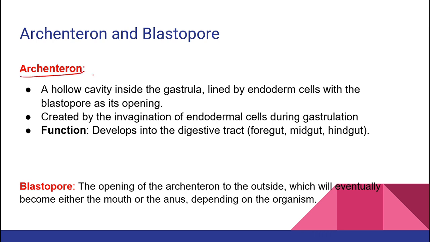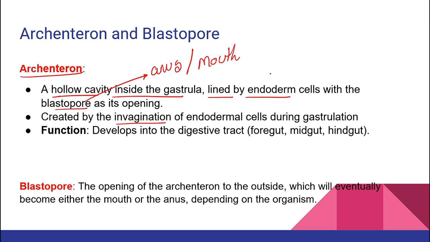Let's see about the archenteron. Archenteron is a hollow cavity inside the gastrula which is lined by endoderm, right? And it has a blastopore. Pore means hole. Blastopore is the one which has the capacity to form the anus or mouth. It is created by invagination. The endoderm will invaginate, move inside, to form the archenteron. Its function: it develops into the digestive tract.